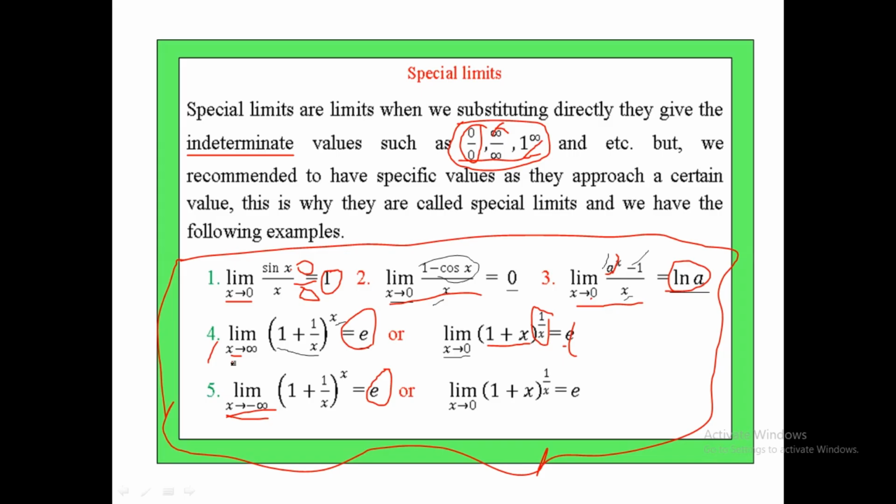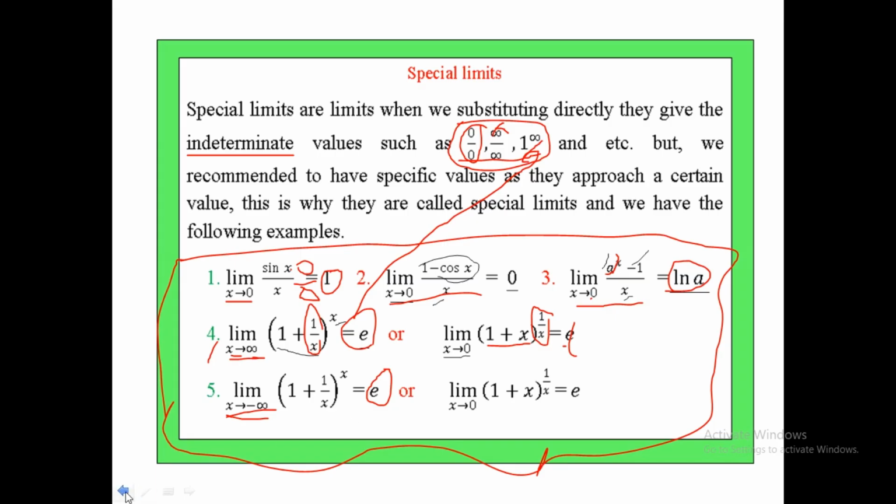For this one, if you substitute as x approaches infinity, then 1 over infinity is 0, 1 plus 0 is 1, and 1 power of infinity is not 1, it is indeterminate. But the limit is e. The same thing holds for number 5 and so on.